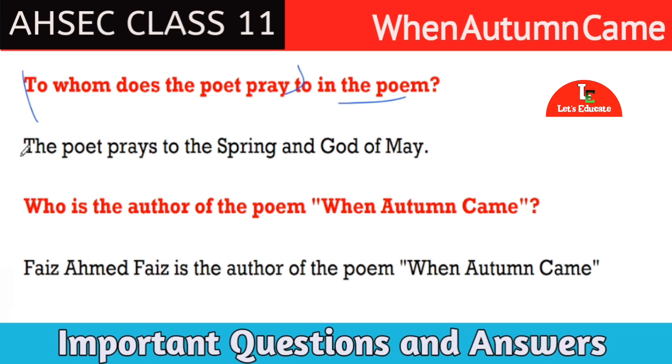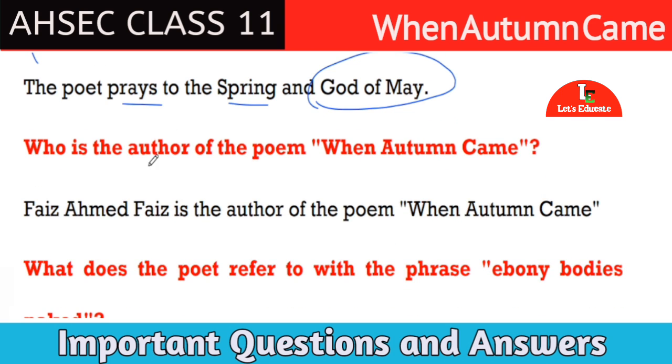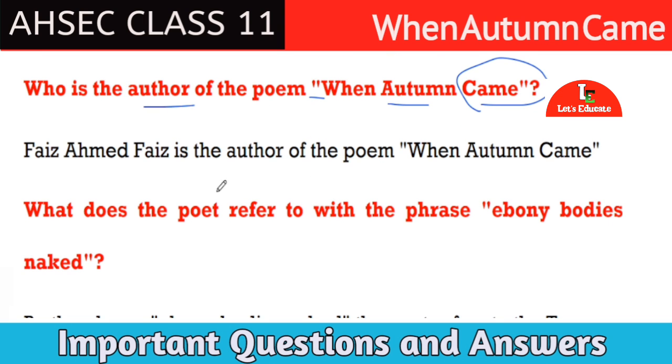The poet prays to the spring and the god of May. The poet is praying to two persons here. Number one is the spring and second is the god of May. Next question. Who is the author of the poem When Autumn Came? That means who has written this poem? Answer is Faiz Ahmed Faiz is the author of the poem When Autumn Came.